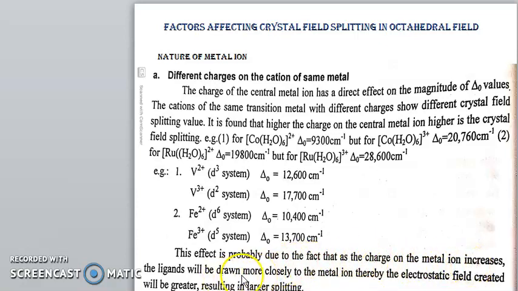the ligands will be drawn more closely to the metal ion, thereby the electrostatic field created will be greater, resulting in larger splitting.